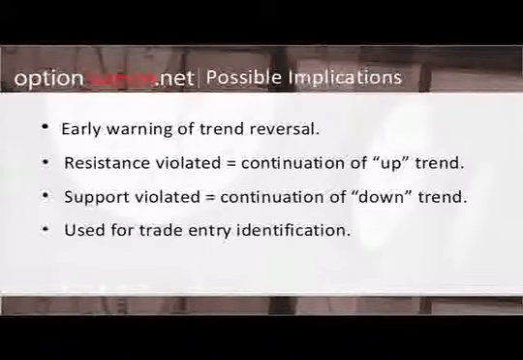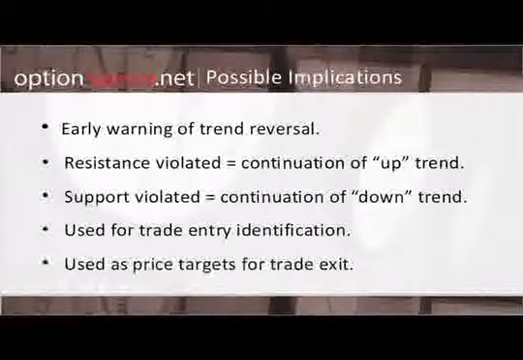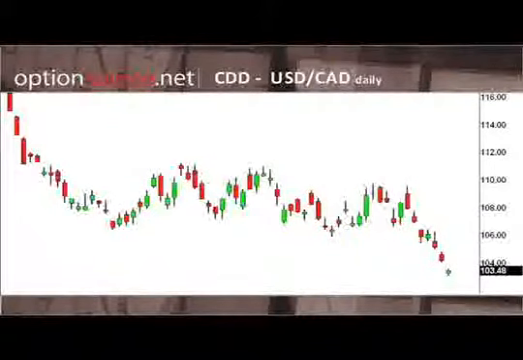Now, we use this for trade entry identification as well. Based on all of this information and this whole approach to trend identification, trend continuation and reversal, we can establish a possible mechanism for entering a trade. And we can also use this information to establish a target for locking in profits, or if it happens to move against us, for essentially cutting our losses.